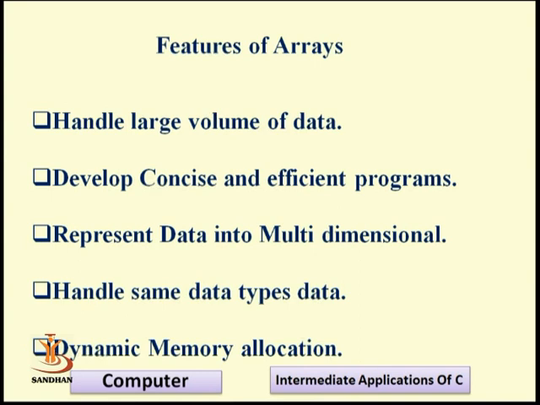For example, if we initialize int a[10] but insert only 5 elements, it means the other 5 memory locations are wasted, because we used static initialization. So C also supports dynamic memory allocation, which means we assign the memory location at runtime, during the execution of the program. That is a more beneficial feature of C arrays, sir.